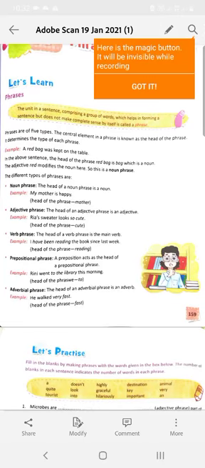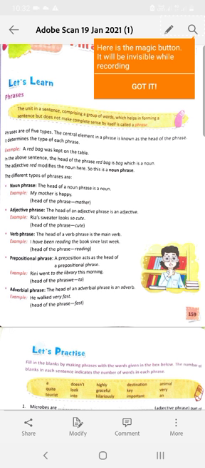Hello students, let's learn phrases and clauses and let's solve the exercises. Also, I would request you to clear your doubts today. Now, let me first once again tell you what a phrase is. A phrase is a group of words with a meaning. But we have to keep in mind that a phrase doesn't contain any verb.